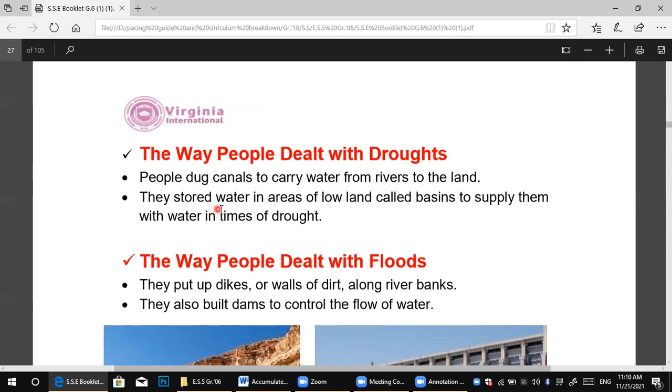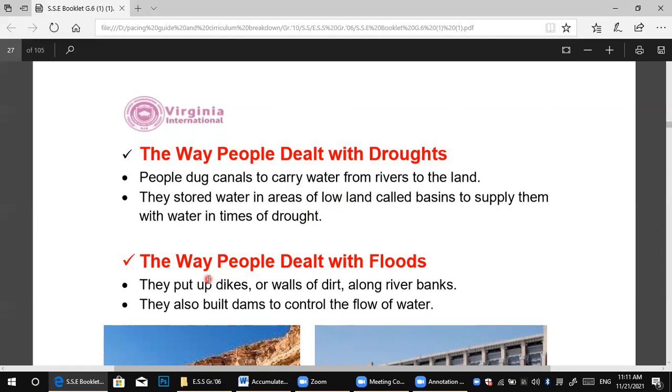They stored water in areas of lowland called basins to supply them with water in times of drought.